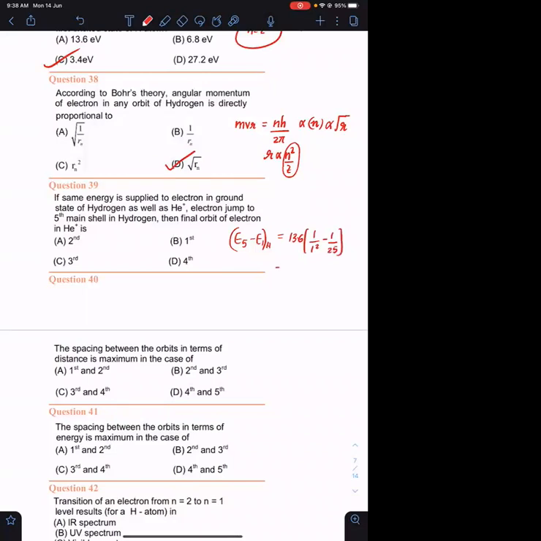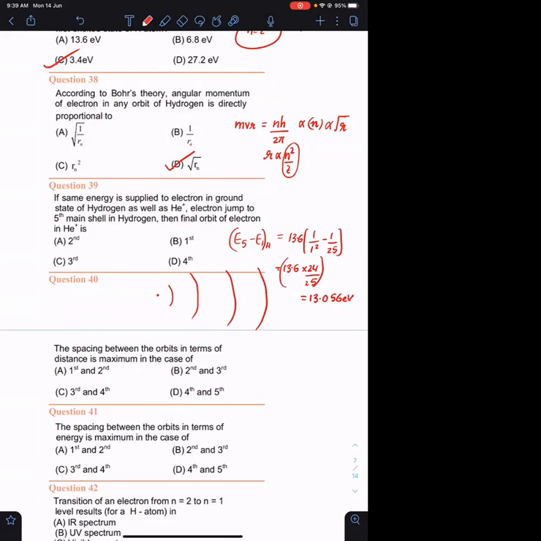Yes, sir. 5 square. So what? Tell anyone, please calculate and tell me this value. 24 upon 25. 13.6 into 24 upon 25. सर बाद में वो कैंसिल ही होता है 13.6. ओके, देखते हैं एक मिनट. सर वो 13.05 समथिंग आता है. ओके, 13.056. ओके, वेरी गुड. This is 13.056 electron volt.